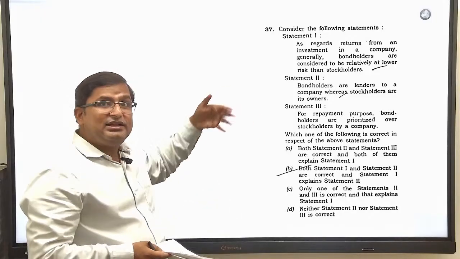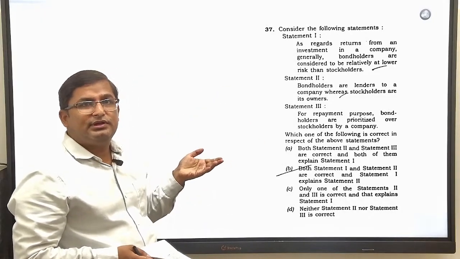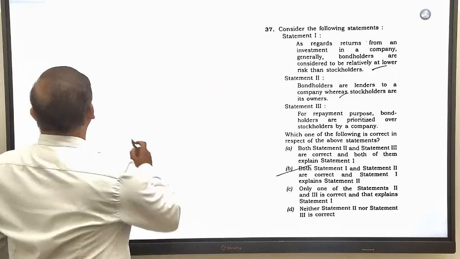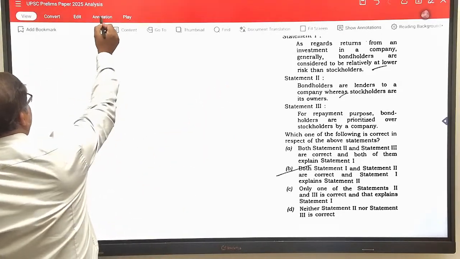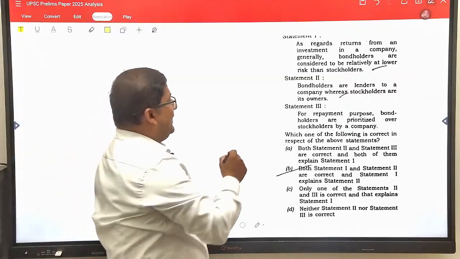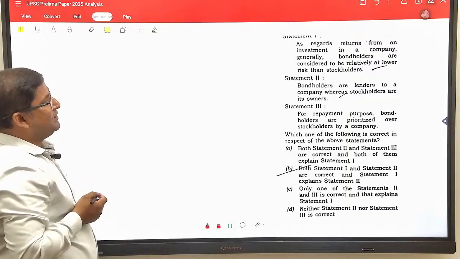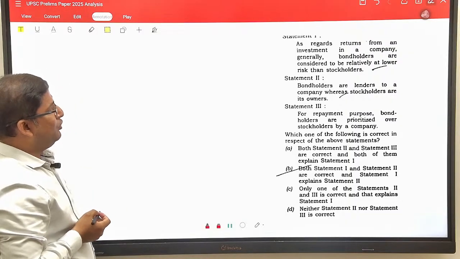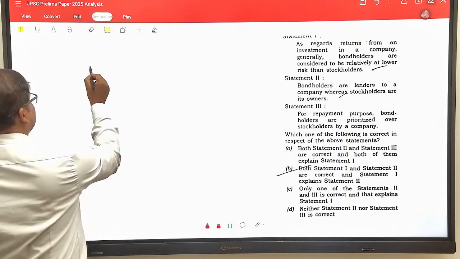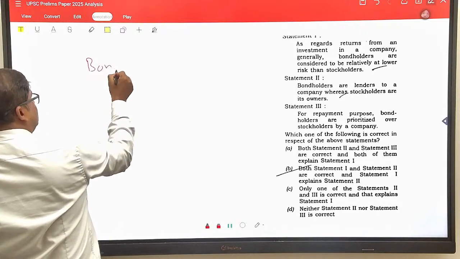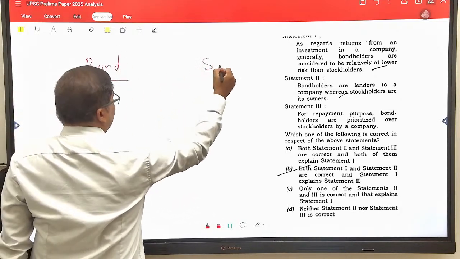The question was easy but a little bit lengthy. This was not a tough question. The question is very simple. I can explain it. See, as regards returns from the investment in a company, generally bond holders are considered to be at relatively lower risk than stakeholders. See, there are bond holders and there are stakeholders.